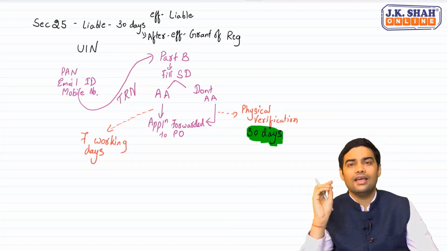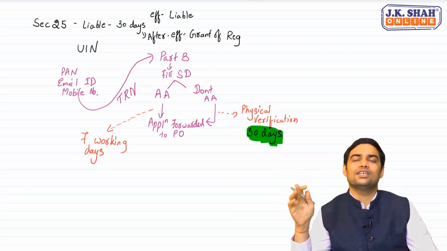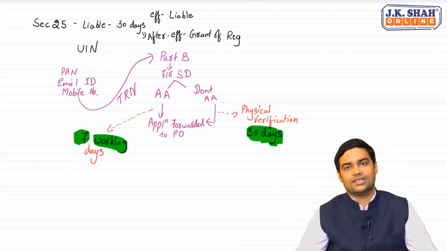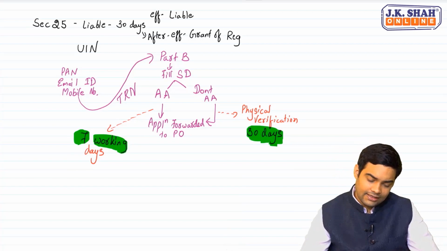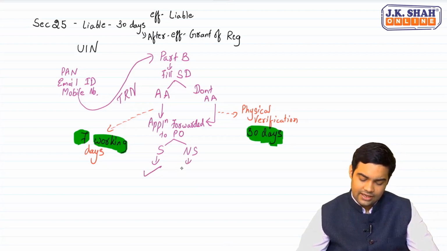But if you authenticate Aadhaar and the officer does not feel the necessity of physical verification, then it will be 7 working days. Did you understand this? Yes? Okay. Once the application is forwarded, satisfied, not satisfied. If the officer is satisfied, he will give the registration. If he is not satisfied, he will issue a notice. And the person has to reply within 7 working days.